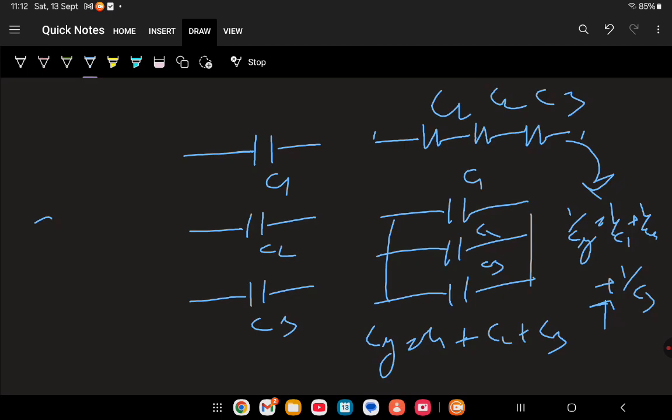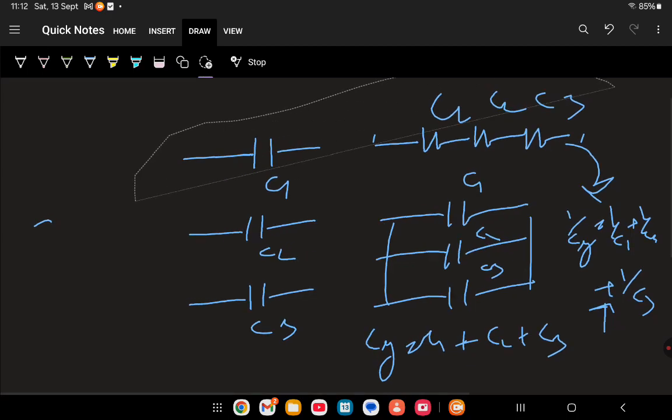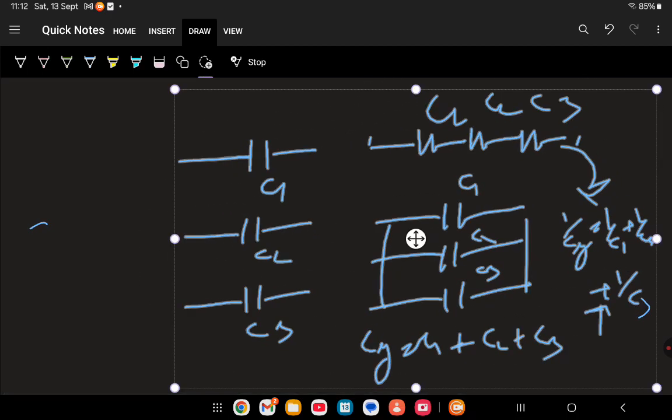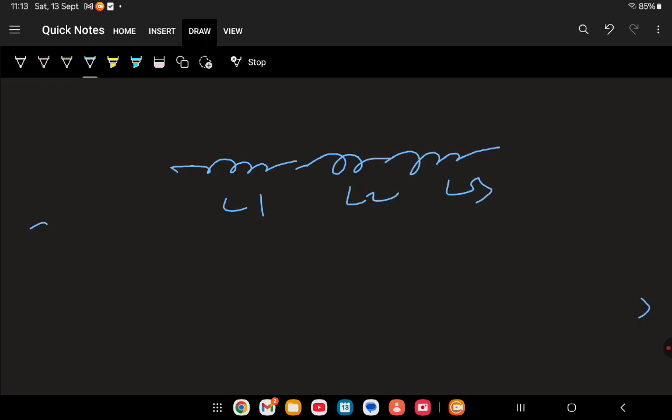Now we will talk about inductors, and how we can connect inductors in series and parallel. In series, if inductors L1, L2, L3 are connected like that, what is the equivalent inductance? L equivalent is L1 plus L2 plus L3.